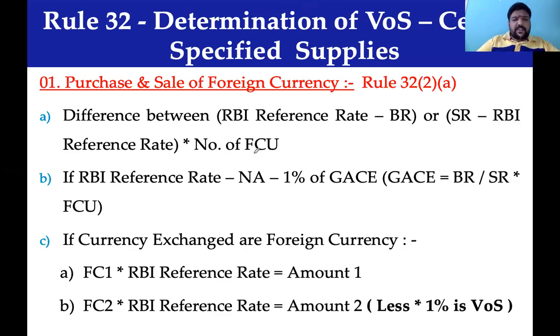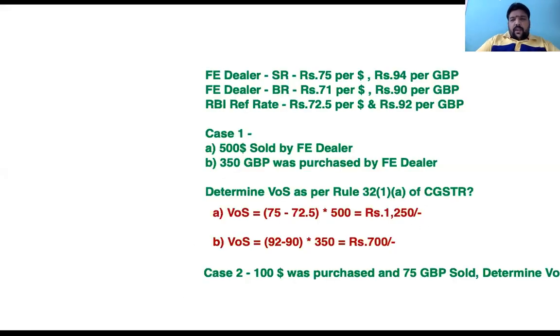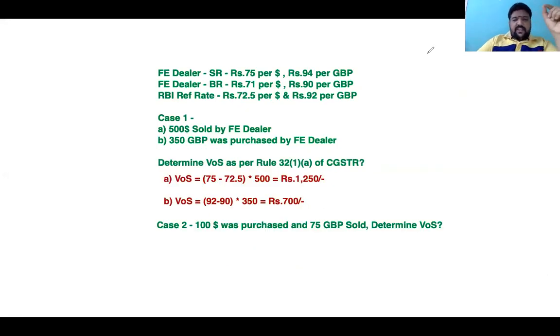So coming back to our illustration with this background, when $100 was purchased and 75 Great Britain pound is sold by the dealer, what will be your value of supply? Quick. When $100 is purchased and 75 Great Britain pound is sold, is there a transaction between two foreign currencies? Yes, I purchase $100 from you and I give Great Britain pound. You are coming from USA and now going to London. So this transaction is possible at the counter.